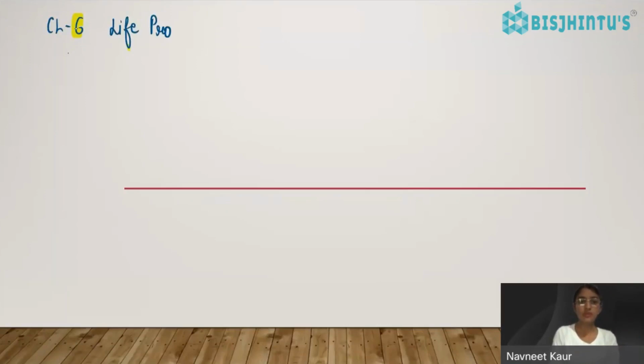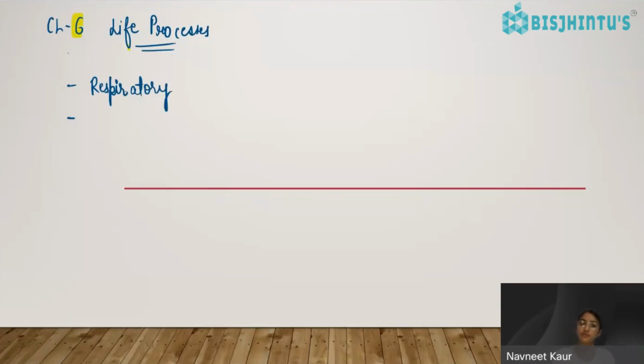As the name of the chapter suggests, in this we are going to study some of the processes which are important for our life, right? Right now, all of us are breathing. It means our respiratory system is working. All of us had a meal, breakfast in the morning, lunch in the noon, and dinner at night. So our digestive system is working.